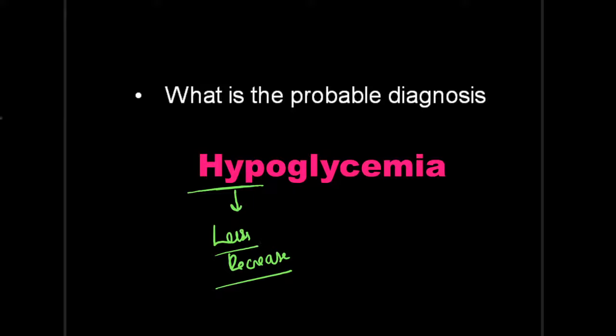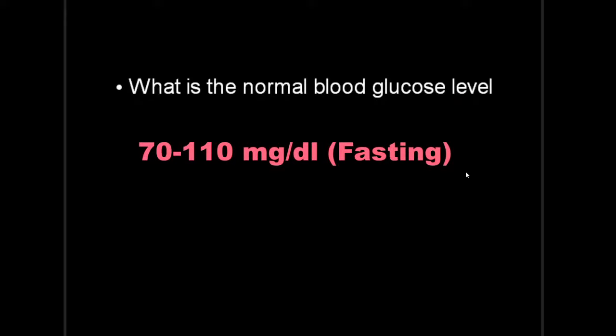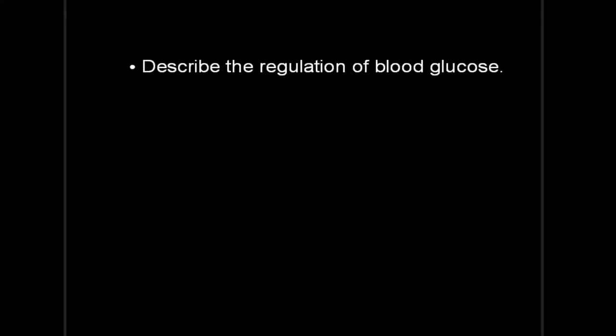So let's move on to the second question. What is the normal blood glucose level? I guess everyone knows that the normal blood glucose level is 70 to 110 mg per dl in the fasting state. That is also a 1 mark question. So easy. Let's move on to the third question.